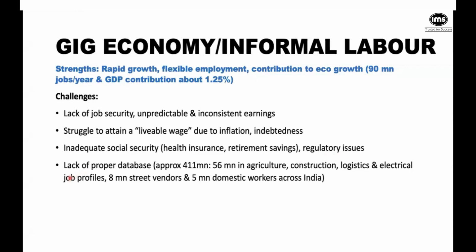There's a big problem that we don't even have a proper database. We actually have some 411 million people in this informal sector, the gig economy, and about 56 million in agriculture, construction, logistics, electrical jobs. And again, we seem to ignore the street vendors, approximately 8 million, and 5 million domestic workers. A couple of years ago, we had some kind of movement where the domestic workers demanded some rights in terms of getting Sunday off, and some kinds of leaves in the year.